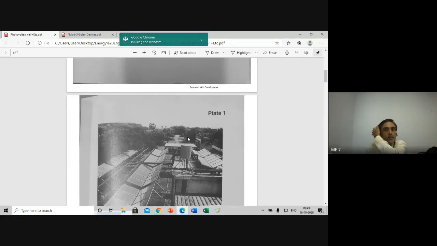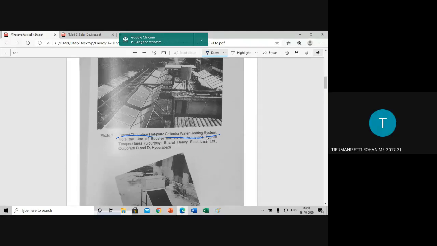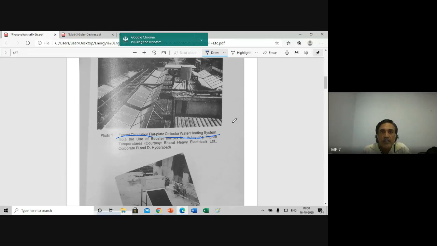Okay. Now some of the photos are of the plates of solar water heaters. This is a forced circulation flat plate collector water heating system. The number of water heater plates is increased, so we can use it for big applications. Here with forced circulation, note the use of a booster mirror. They have used booster mirrors also. And this is made by BHEL in Hyderabad.